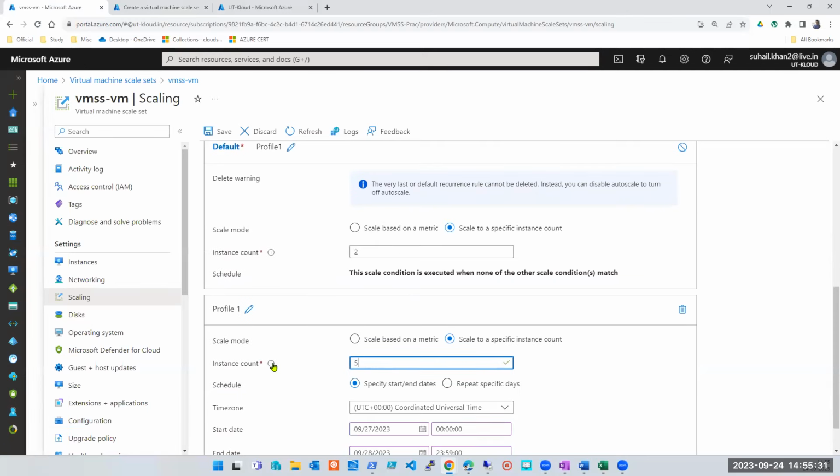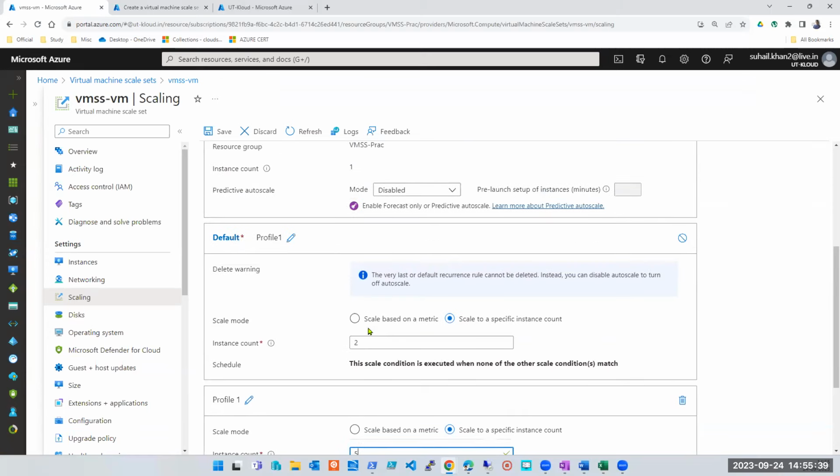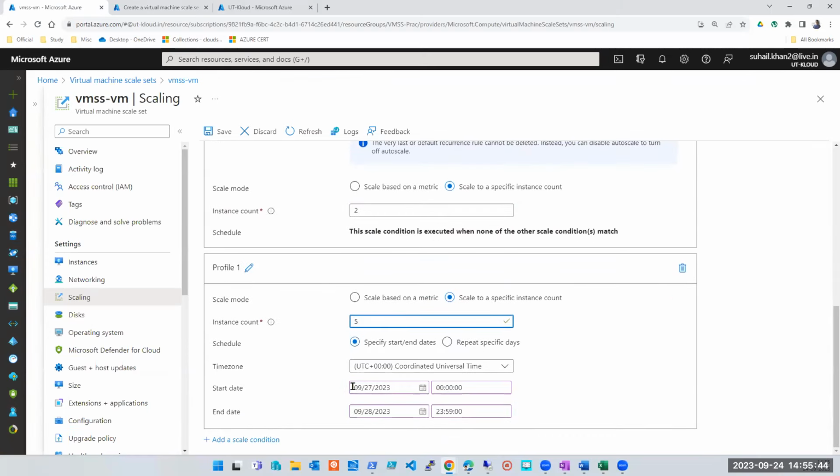So here the instance count, what does it say? The desired capacity: on this particular date, how many do you want? If I create this, I will initially have an instance count of 2, and on this particular date it will be 5 or whatever number I say, 9. Do not confuse it with the maximum number.